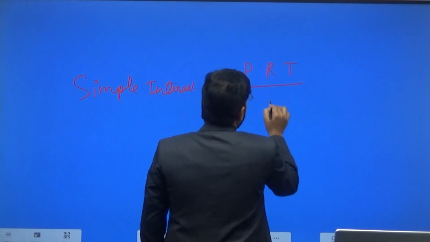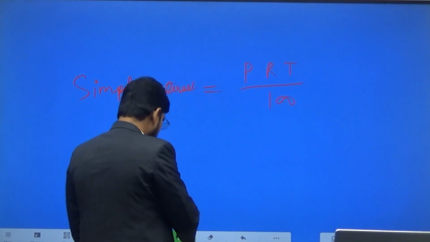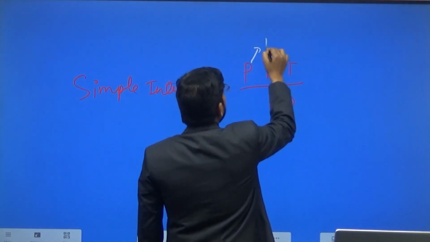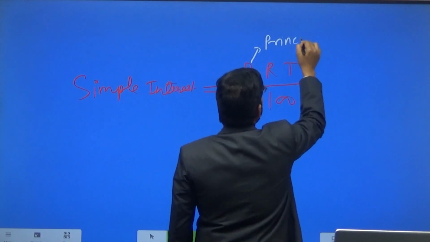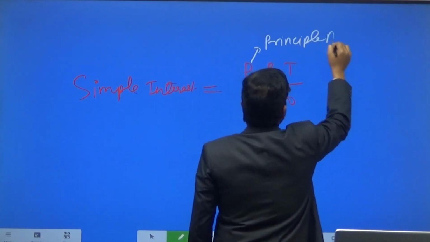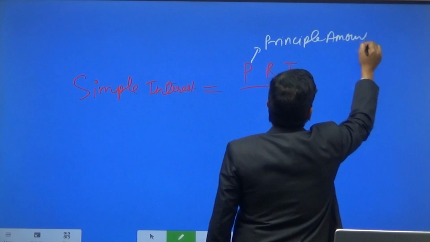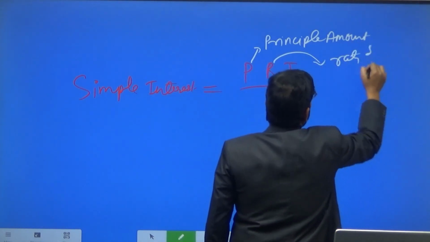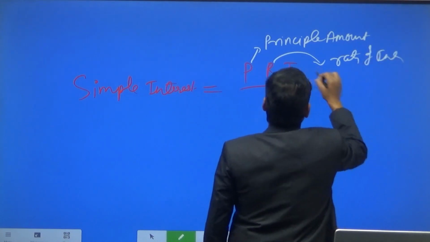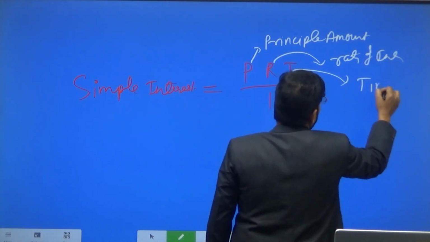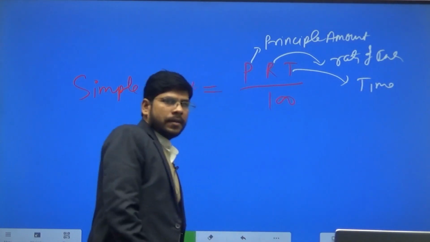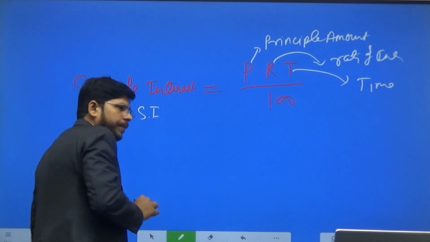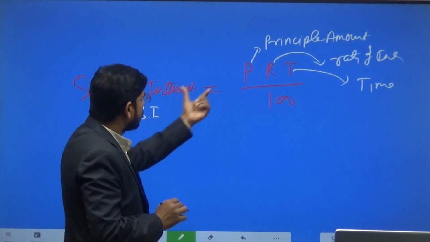PRT by 100, where P is the principal amount, R is the rate of interest, and T is time. This is simple interest, denoted by SI. So this is only interest on the principal amount.